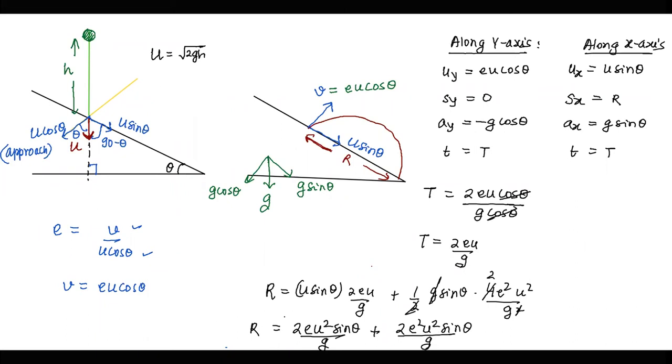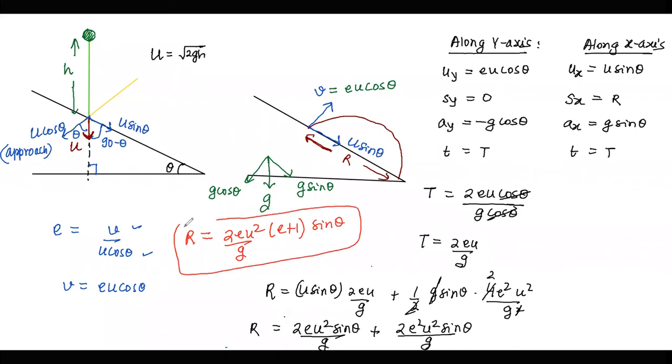If I take 2eu square sin theta by g common, the final answer for range will be 2eu square by g times (e plus 1) into sin theta. This is the point where it will strike the inclined plane again.